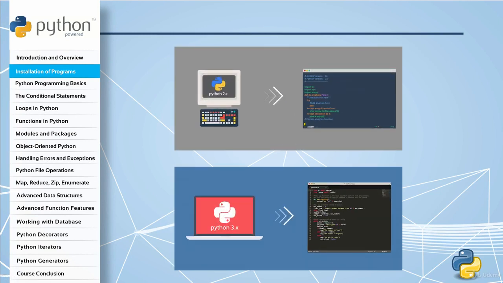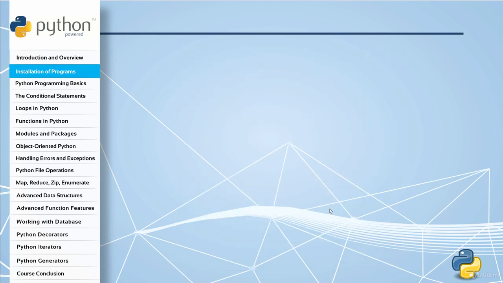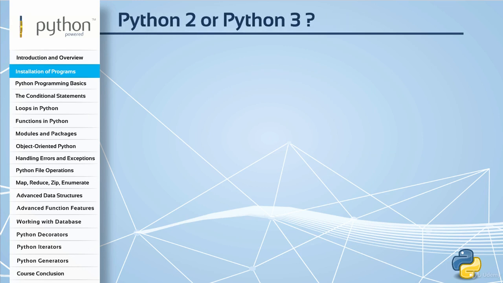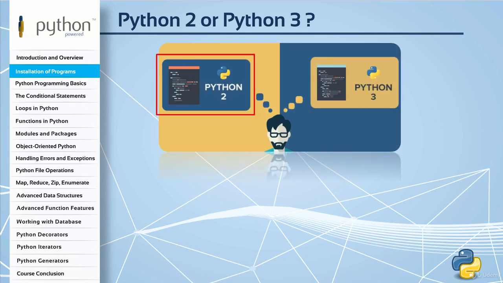Before the installation of Python, I want to mention something really important. Maybe most of you know that, but I want to explain it for absolute beginners in Python. Actually, there are two major versions of Python. One is Python 2.x and the other one is Python 3.x. One of the big debates among people who want to learn Python is which version they should learn.